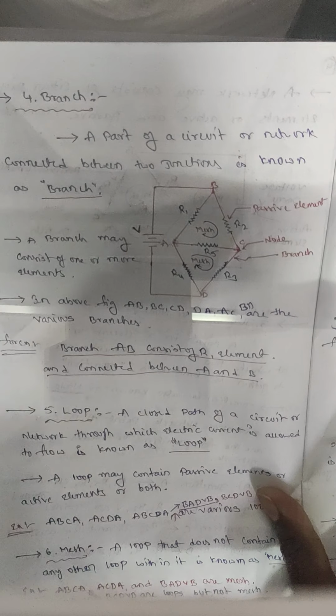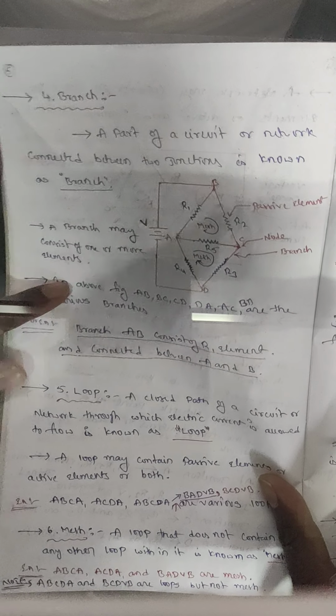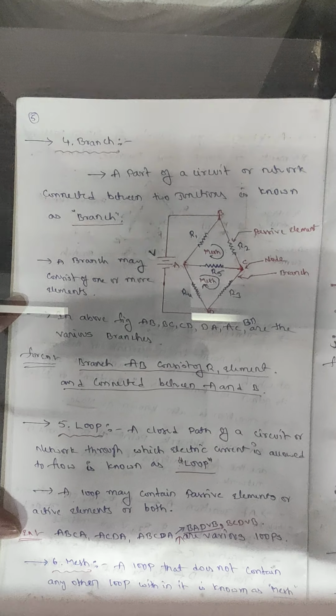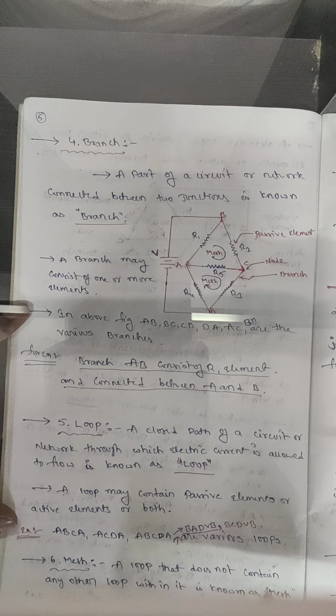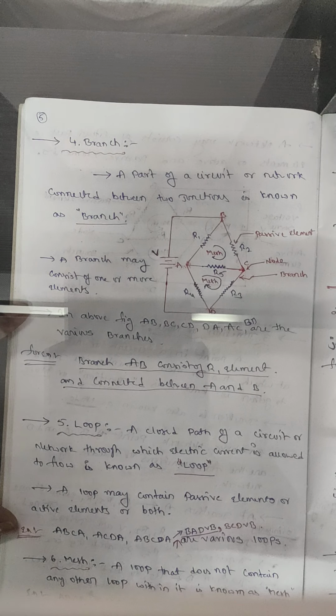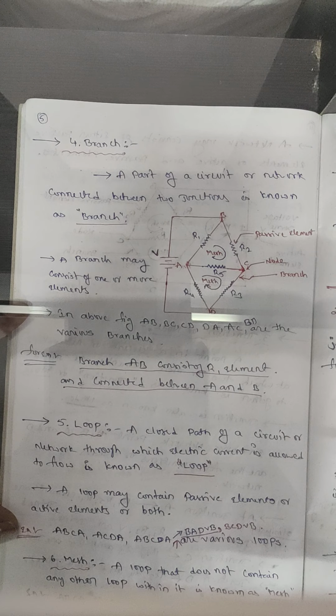Here a mesh is nothing but a loop that does not contain another loop. The best example is A, B, C, A. In this closed loop, we do not contain any other loop, so it is a mesh.